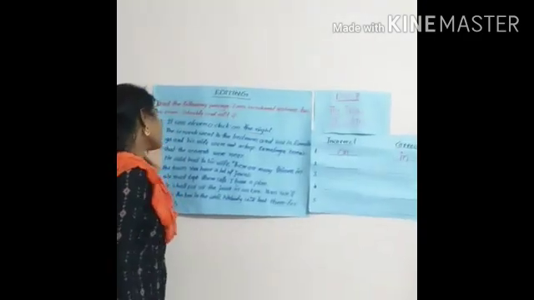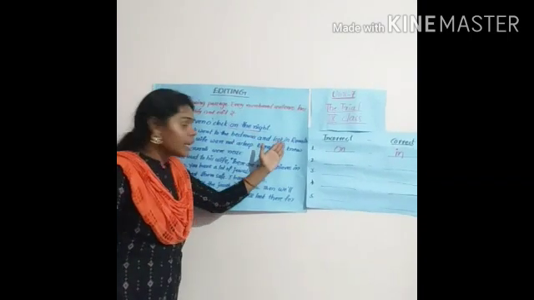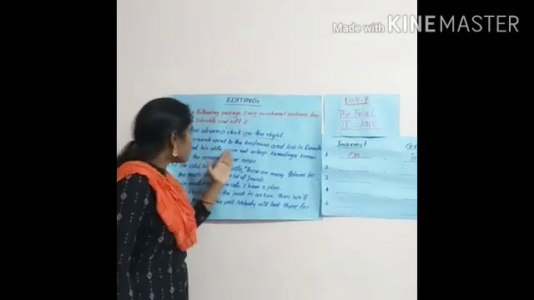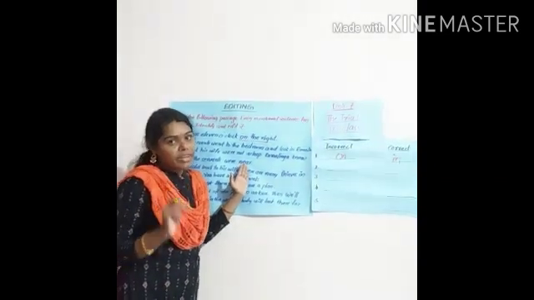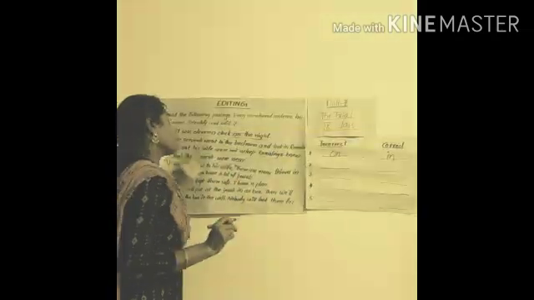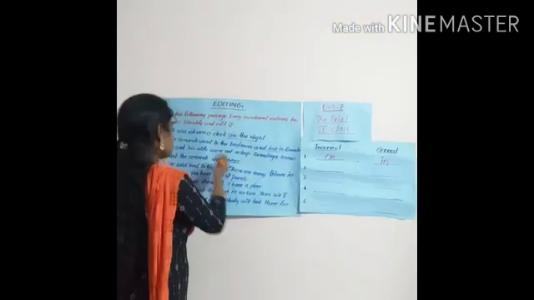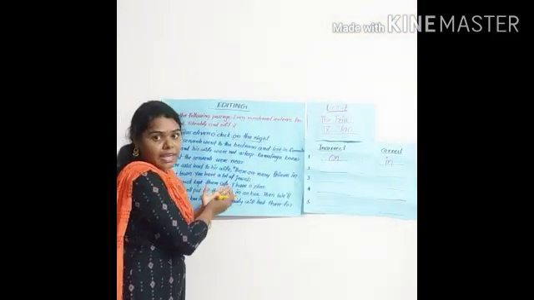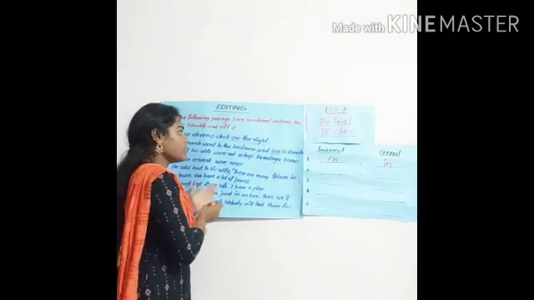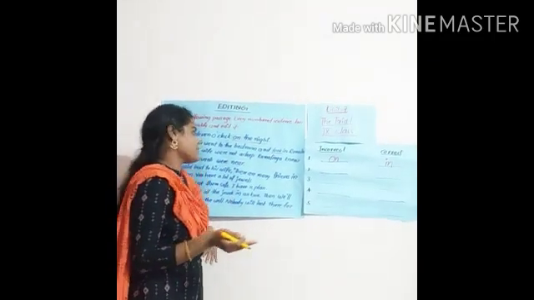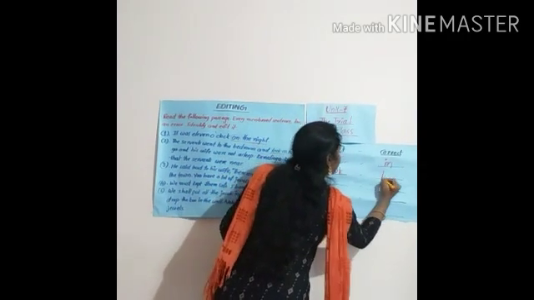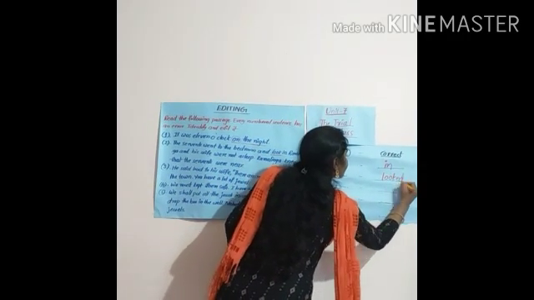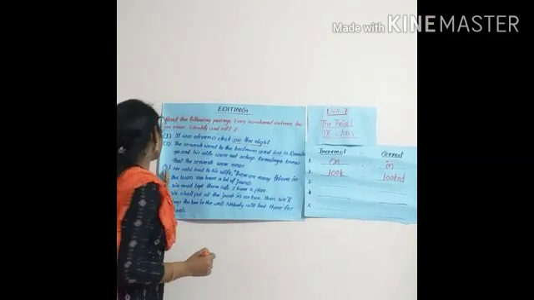And then look at the second one. The servants went to the bedroom and looking. Ramalinga and his wife were not asleep. Ramalinga knew that the servants were near. Students, do you find any mistake? Yes. What is the mistake in this sentence? Look. Each and every verb in this passage is in the past tense. So definitely this verb is also a past tense. So what is the incorrect one here? And what is the correct one here?